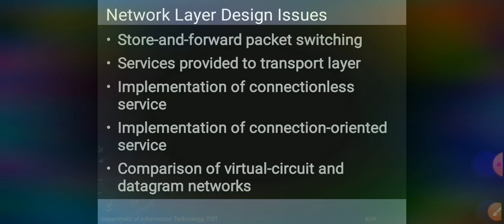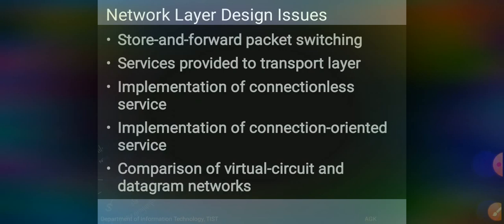The network layer is responsible for host to host delivery and for routing the packet through the routers, from one router to another router. It has to take care of that. So the network layer design issues include the service provided to the transport layer and the internal design of the subnet.